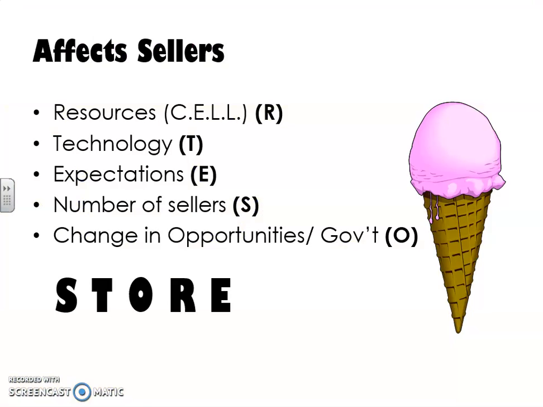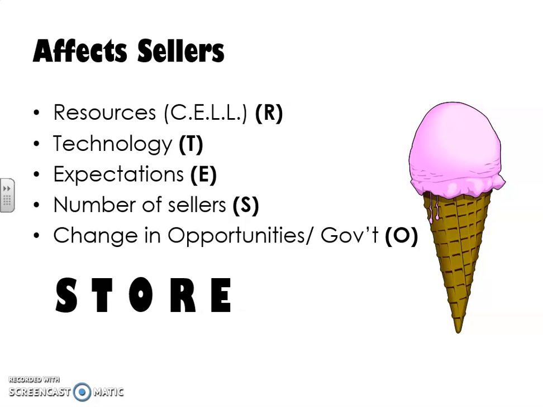Here are all the things that could affect supply and why it might move. I decided to make it spell store. So resources is going to be the very first one. If there's any changes in resources, that is going to cause the line to shift. Technology: all of a sudden I have a machine that can make 1,000 ice cream cones an hour. That's going to increase my supply of ice cream cones. Expectations. This is similar to the demand one. All of a sudden, we expect it to be really hot out tomorrow. So we are going to supply more ice cream tomorrow.